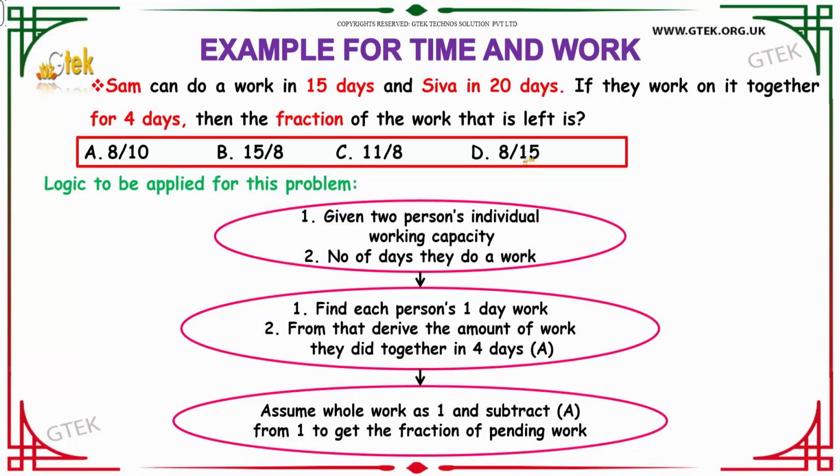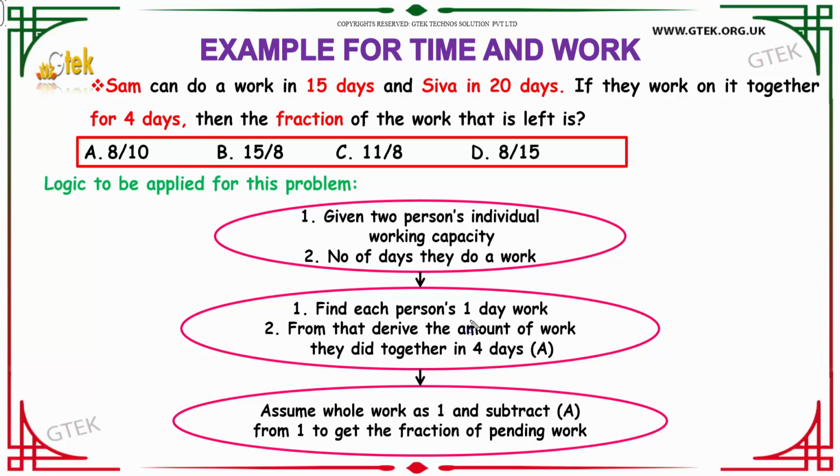Let us see how to solve this. The logic behind this question is that it is given that 2 individual persons' working capacity and the number of days they do a work. Then we have to find each person's capacity of working in a single day. From that, you have to derive the amount of work they did together in 4 days.